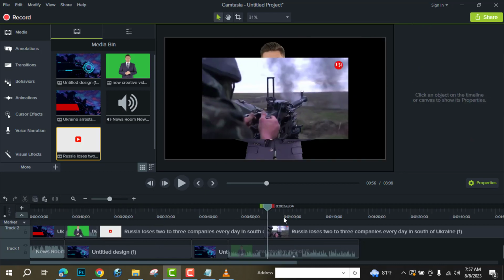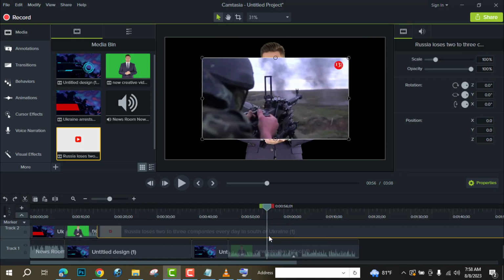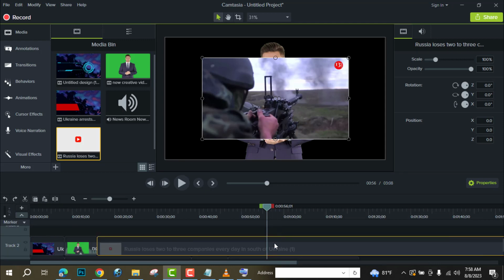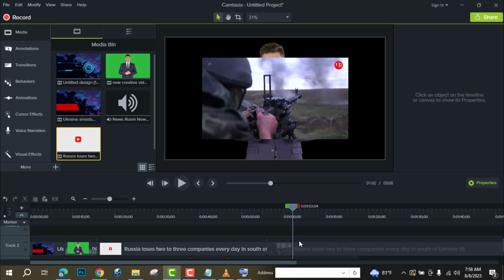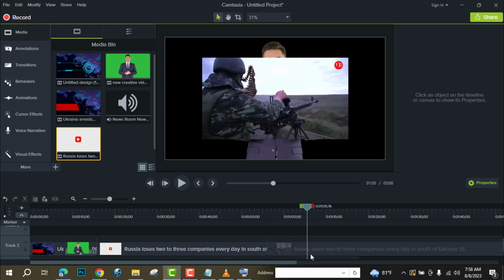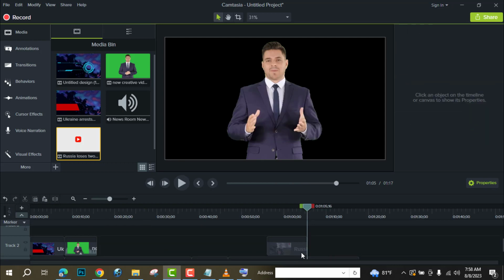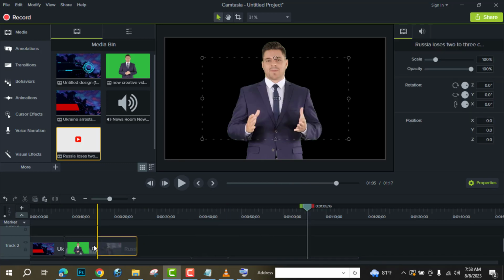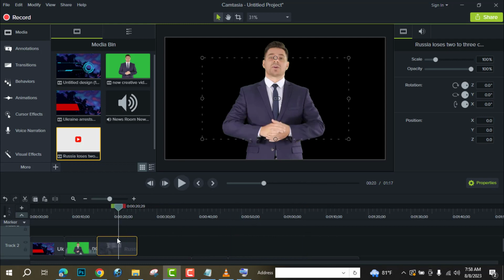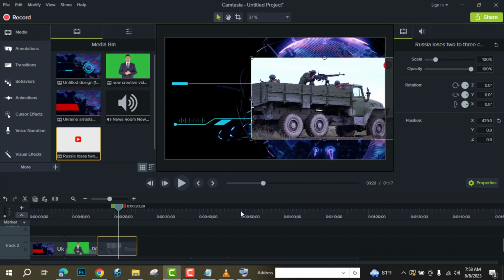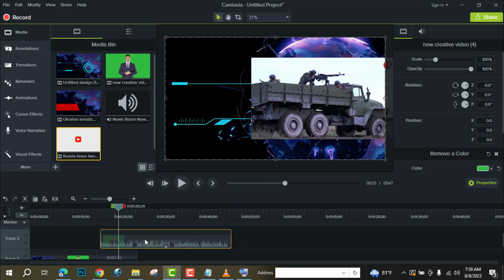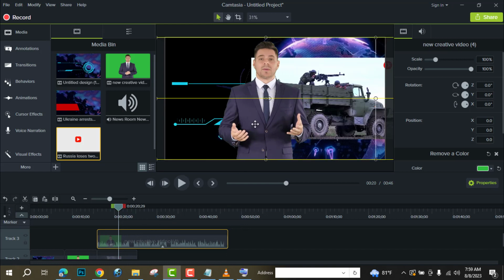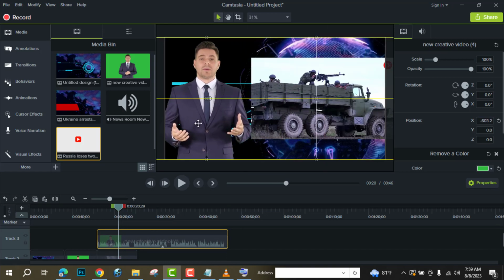Now take 8 to 10 seconds of the video and remove the rest. Now adjust it with the layer, put it at the right side. Now come to this video presenter's layer and bring it over the video. Put him in the left side.